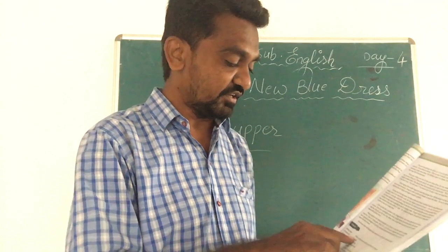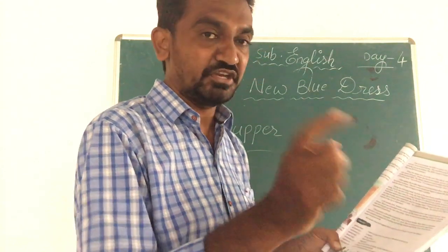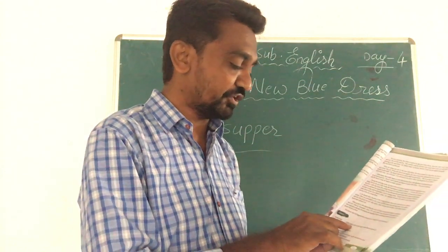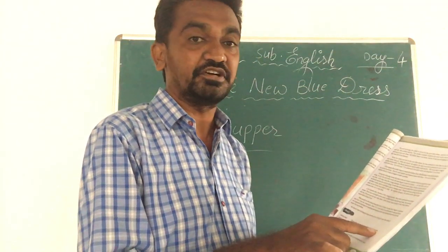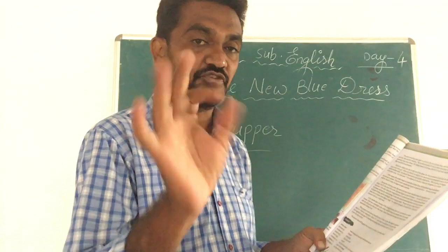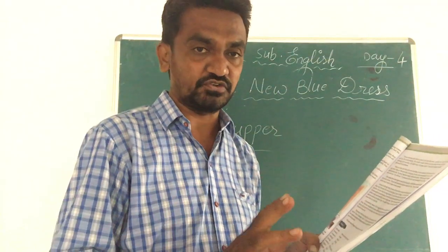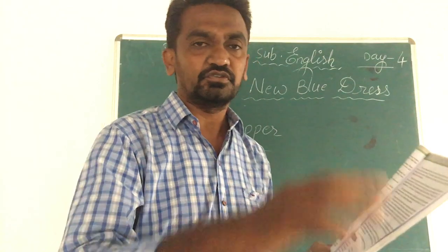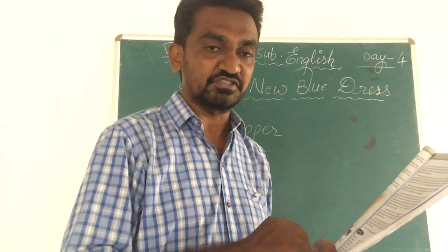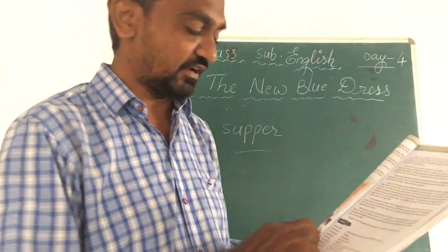Here the meaning mentioned is: water coming from the main supply when taps are turned on. Actually, fresh water. You can write fresh water also. Running water means fresh water or flowing water, or the water which comes through the taps from the main supply.